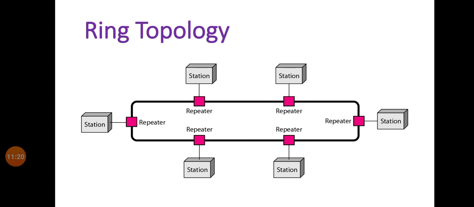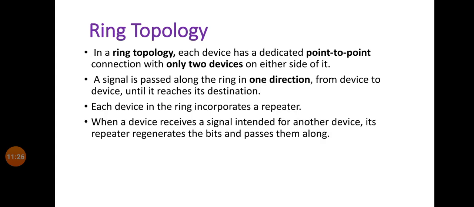The fourth point is that when a device receives a signal intended for another device, its repeater regenerates the bits and passes them along to the next device.